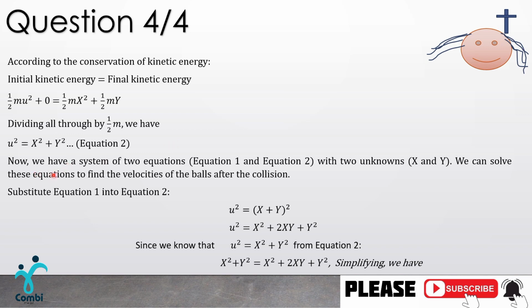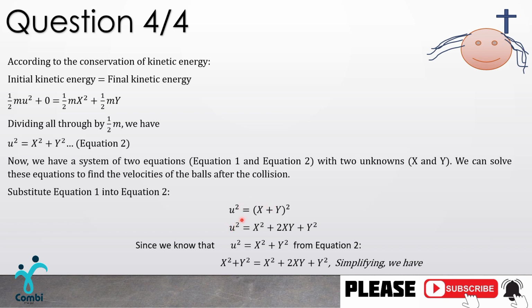Okay, now we have a system of two equations, equation 1 and equation 2, with two unknowns, x and y. We can solve these equations to find the velocities of the balls after collision, which are our unknowns, x and y. So we substitute equation 1 into equation 2. We're going to do the substitution like below here, with some little algebra, and we'll see how it goes.